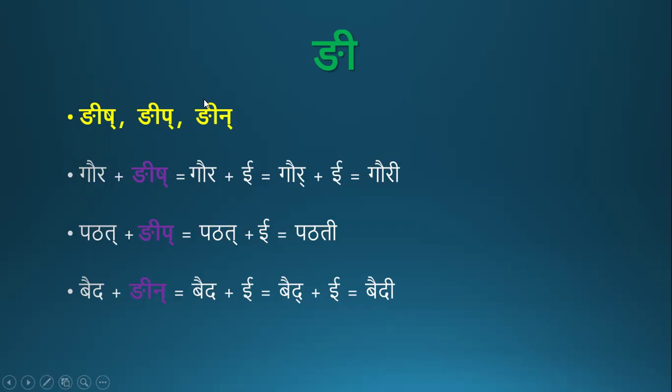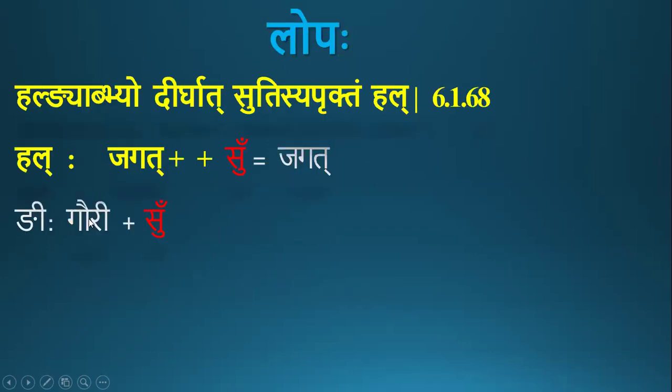So these are the three pratyayas. These are the forms that are got by adding these pratyayas. So this ni in the sutra refers to these forms: Gauri, Patati, Vaidi, and so on. If a ni pratyayanta word, which can be gnish, gneep or gneen, any of them, is followed by su pratyaya, that su pratyaya gets deleted. That is the meaning. So the pratama vibhakti ekavachana form of Gauri is Gauri only.